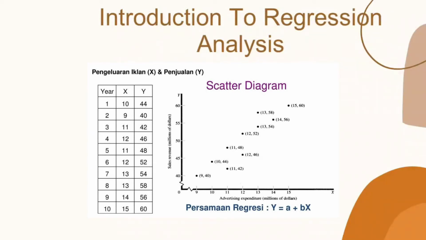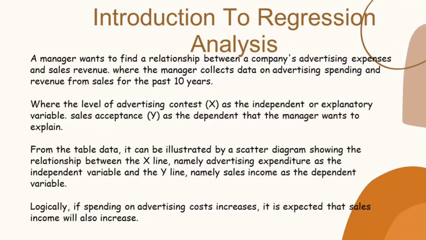This is the table and this is the scatter diagram. A manager wants to find a relationship between a company's advertising expense and sales revenue, where the manager collects data on advertising spending and revenue from sales for the past 10 years, where the level of advertising is X, the independent variable, and sales revenue is Y, the dependent variable that the manager wants to explain.